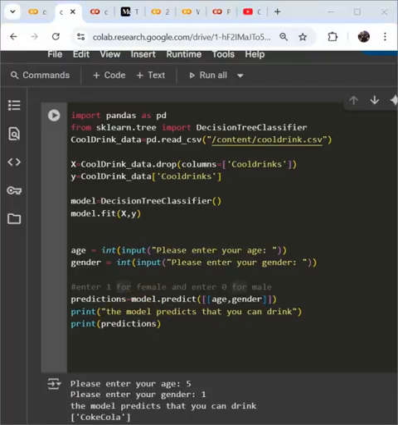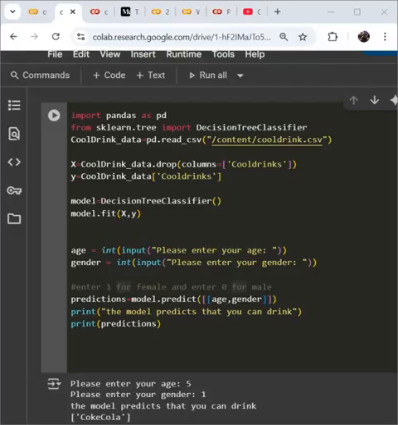Okay, so let's look at the next line of code. It says small letter y is equal to cooldrink_data with cool drinks. Cool drinks is the target variable, and that's what you're trying to predict.